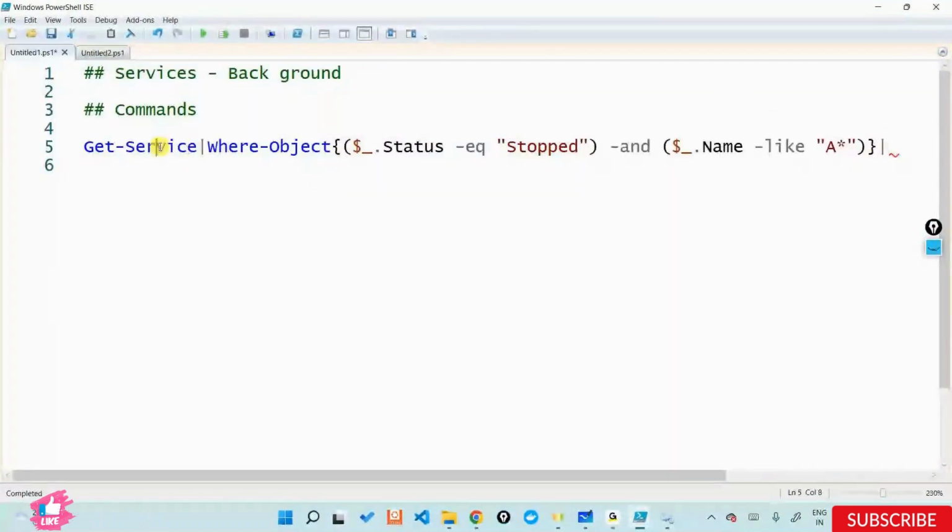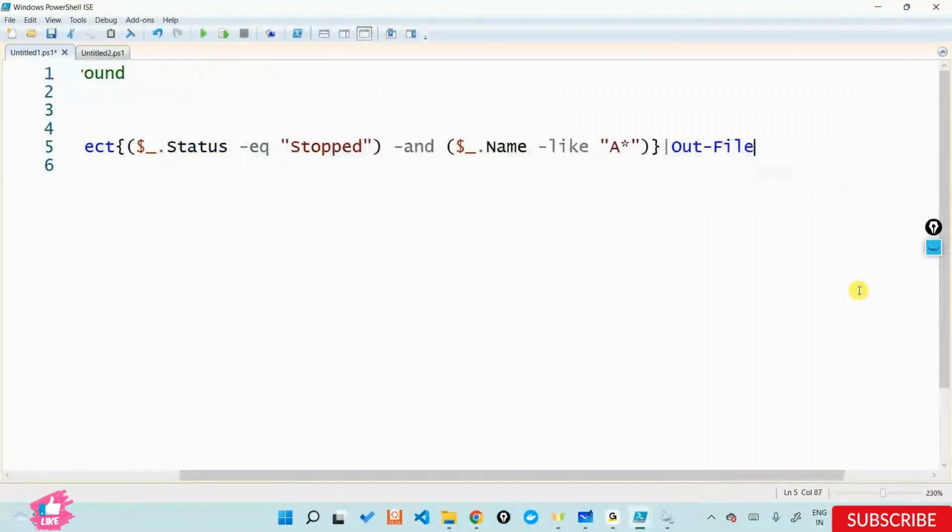So I am giving a first pipe telling get service. I'm getting the entire output, passing it to a different command called where object using a pipe, which is taking the input and passing it as an output. I'm getting a processed output out here. After this, I will put one more pipe here and I'll say out hyphen file. I can do an out hyphen file here.